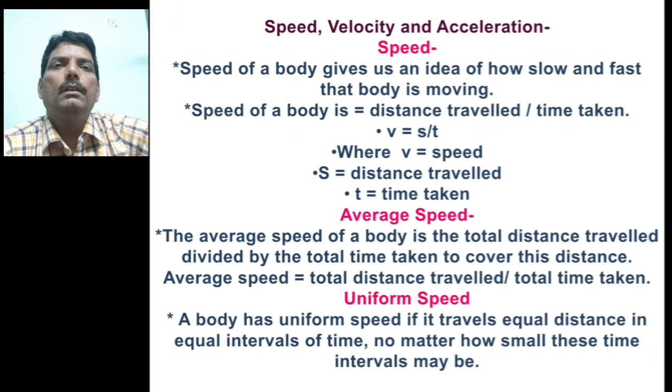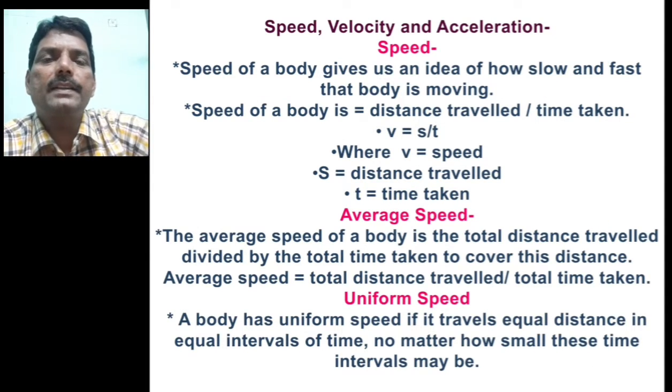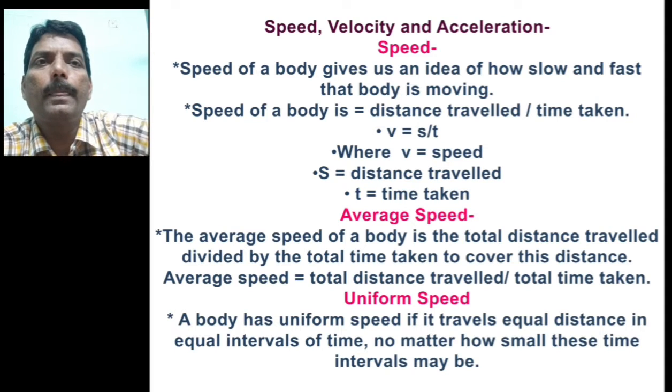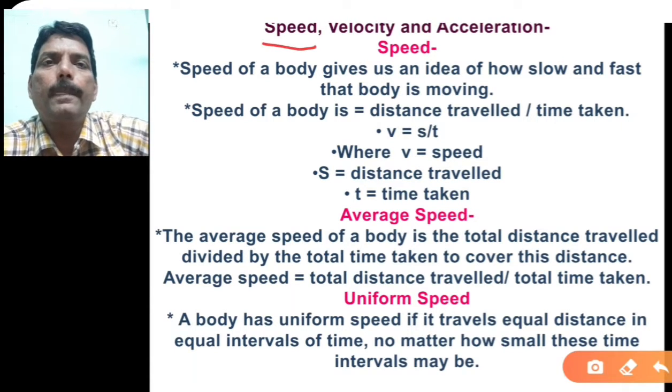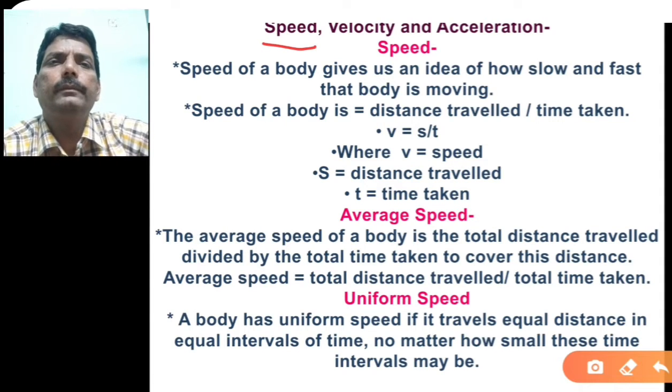Next thing, that is speed, velocity and acceleration. Speed. What is speed here? Speed of a body gives us an idea of how slow or fast the body is moving.